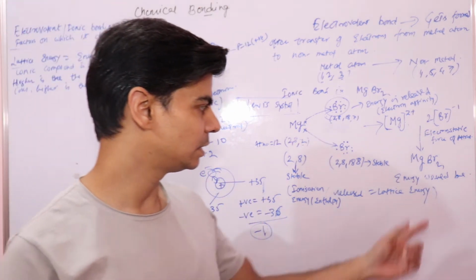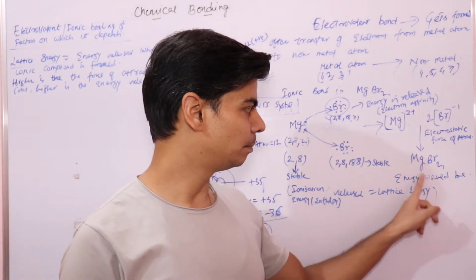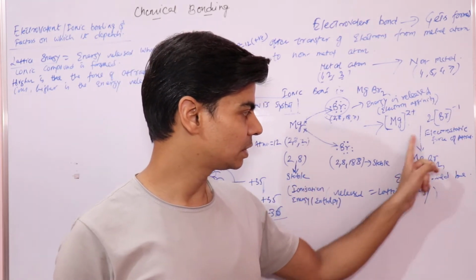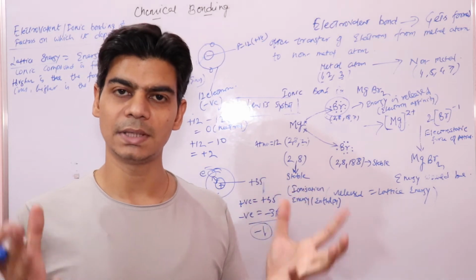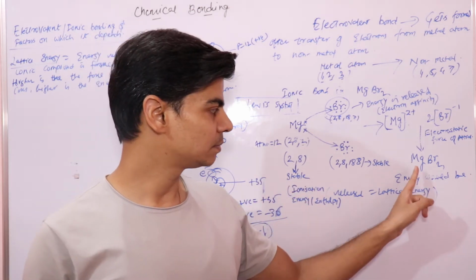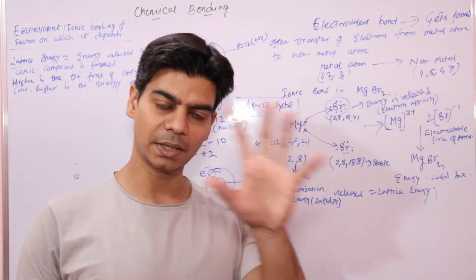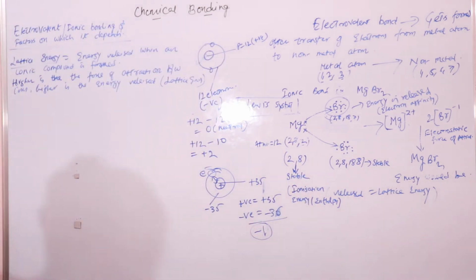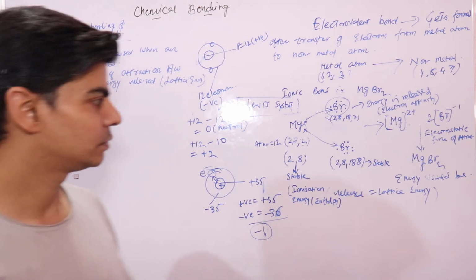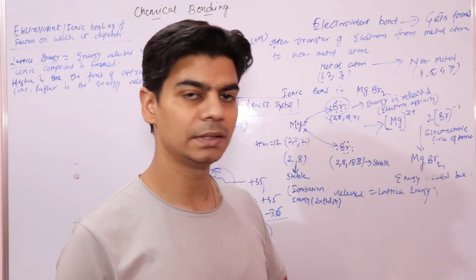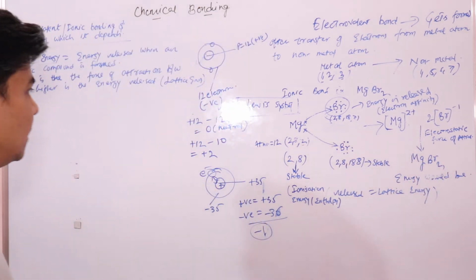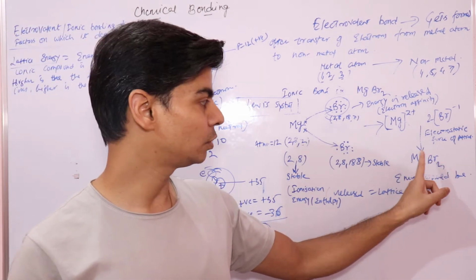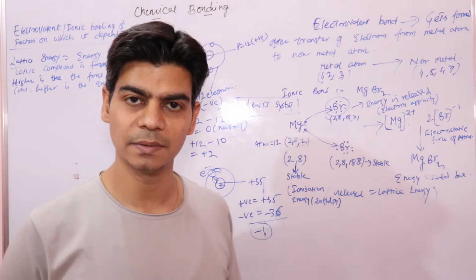Why do we call it lattice energy? Because the structure of this ionic compound is a lattice. The positive and negative ions are arranged in the lattice. That is why we call it the lattice energy. During the formation of the lattice of magnesium bromide, energy is released, called lattice energy. So let's look at the factors on which this lattice energy or the force of attraction between the ions depends.